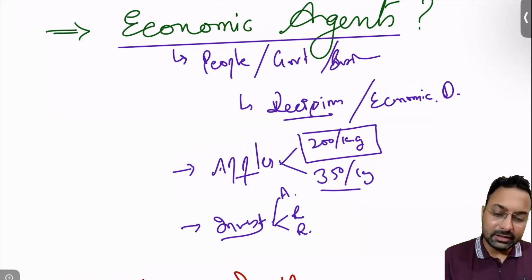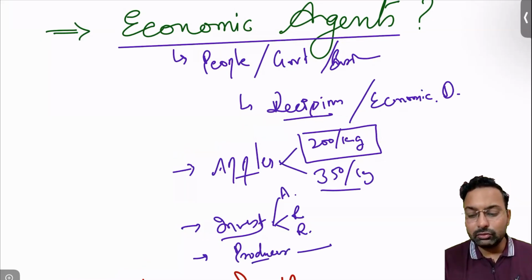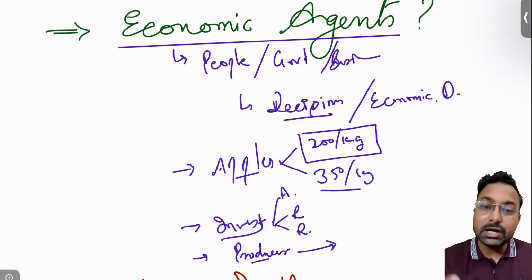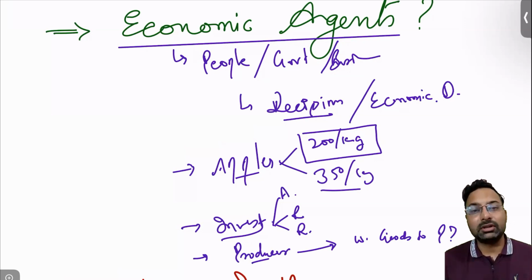Another example you can take is a vendor or producer. A producer is a person who produces some goods, but he may be deciding what goods to produce. He will be deciding based on the market condition.